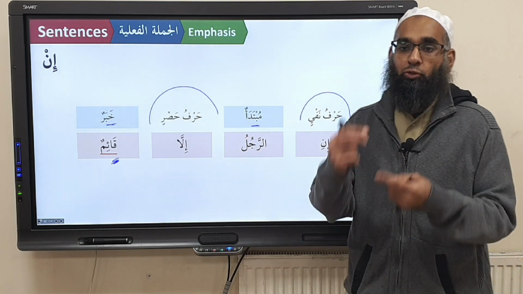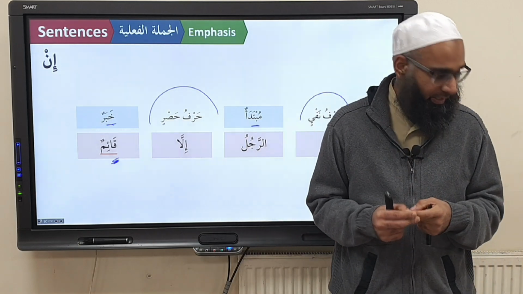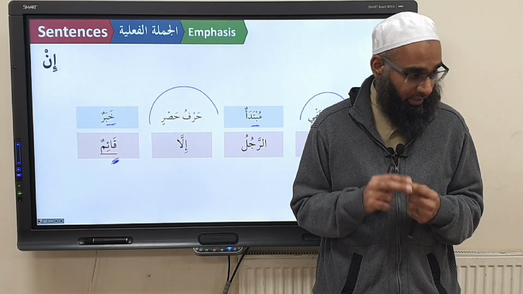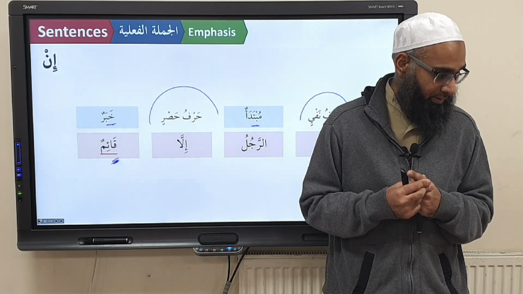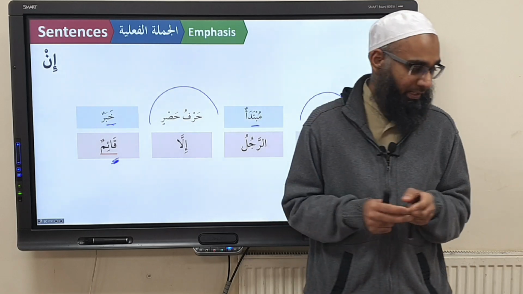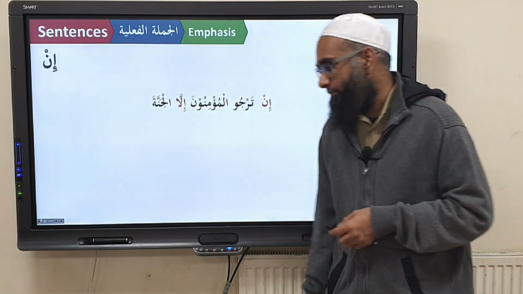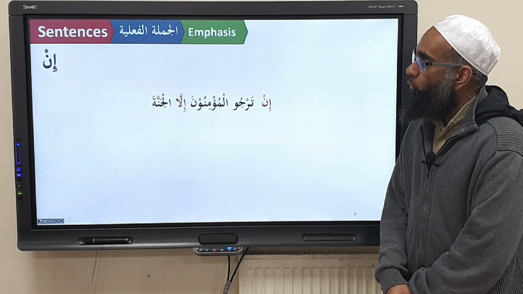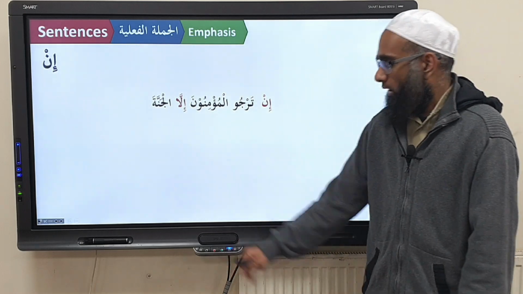So what meaning does in create? Negative meaning. What does it do in i'rab? Nothing. What does it come with? Illa. How is it translated? Only. Let's try this one. In tarju al-mu'minun illa al-jannah. How do you do the tarkeeb of this first of all?